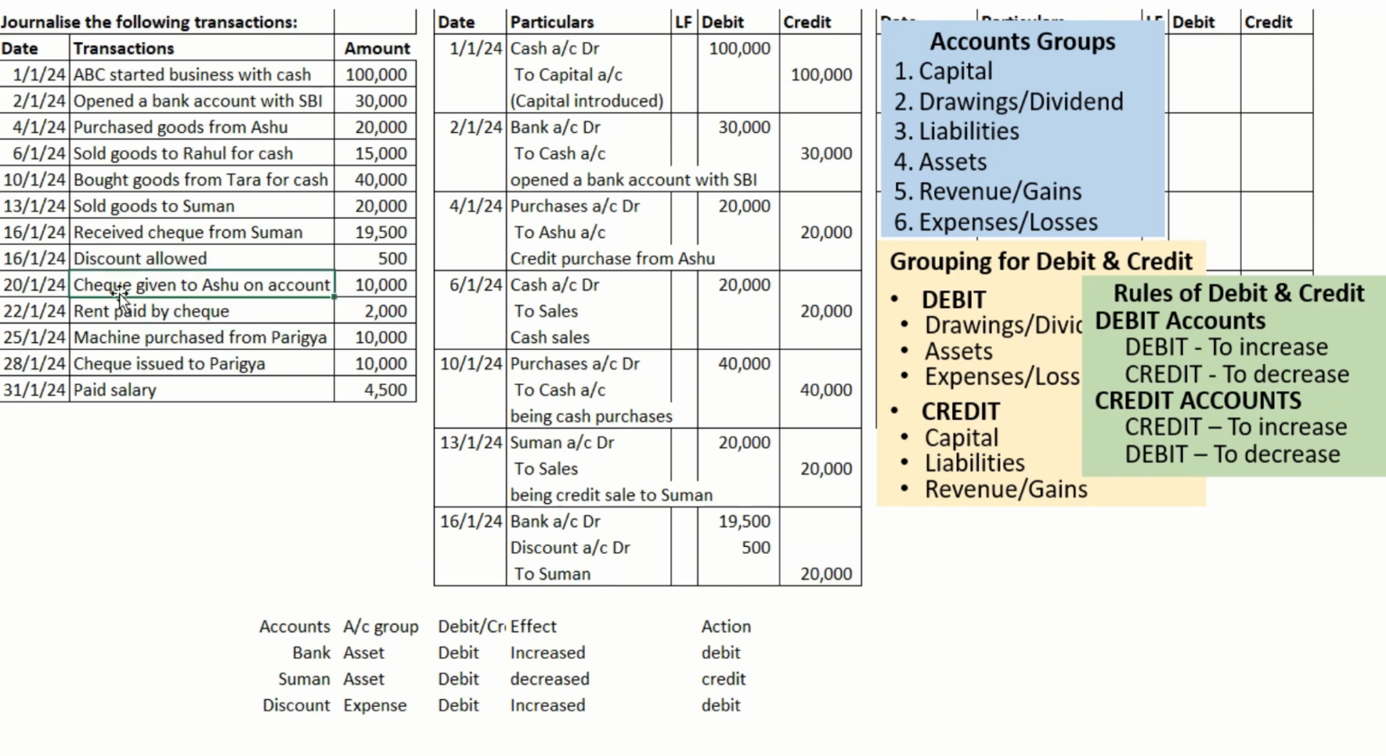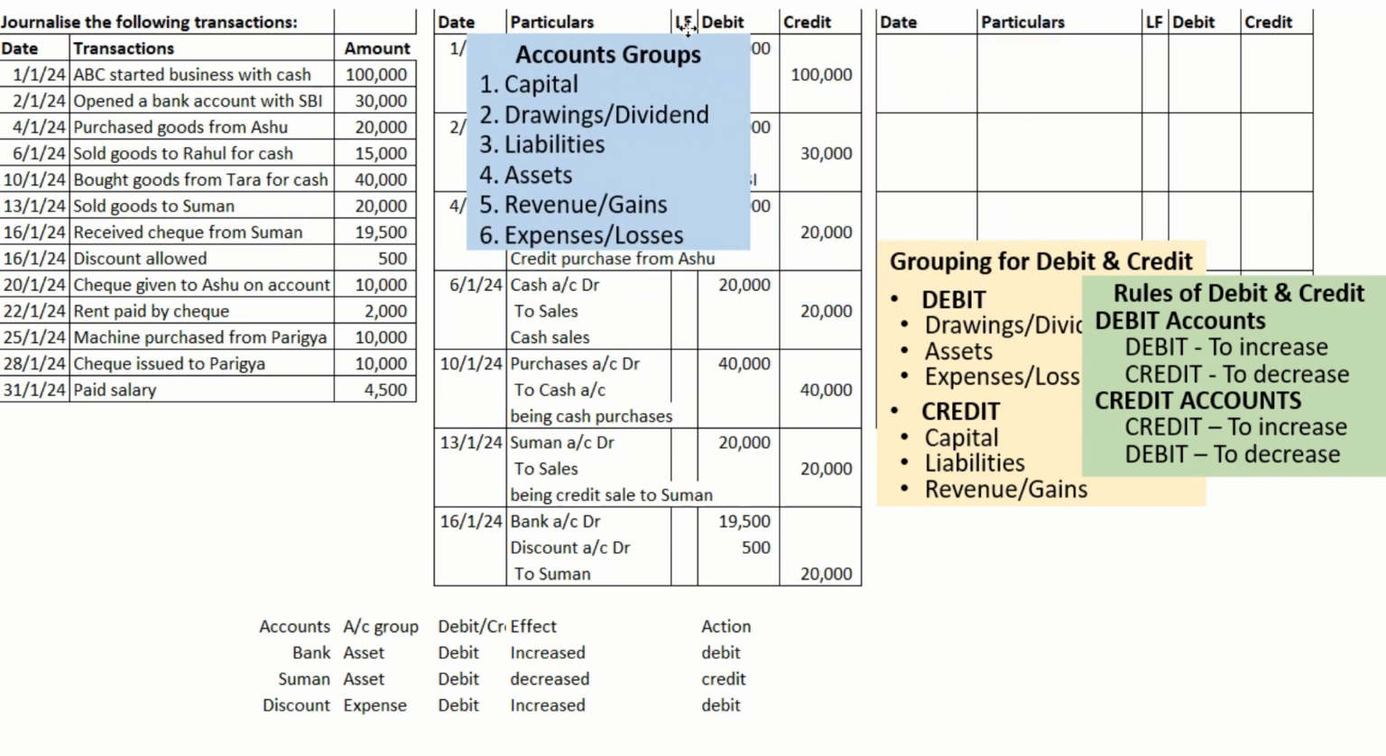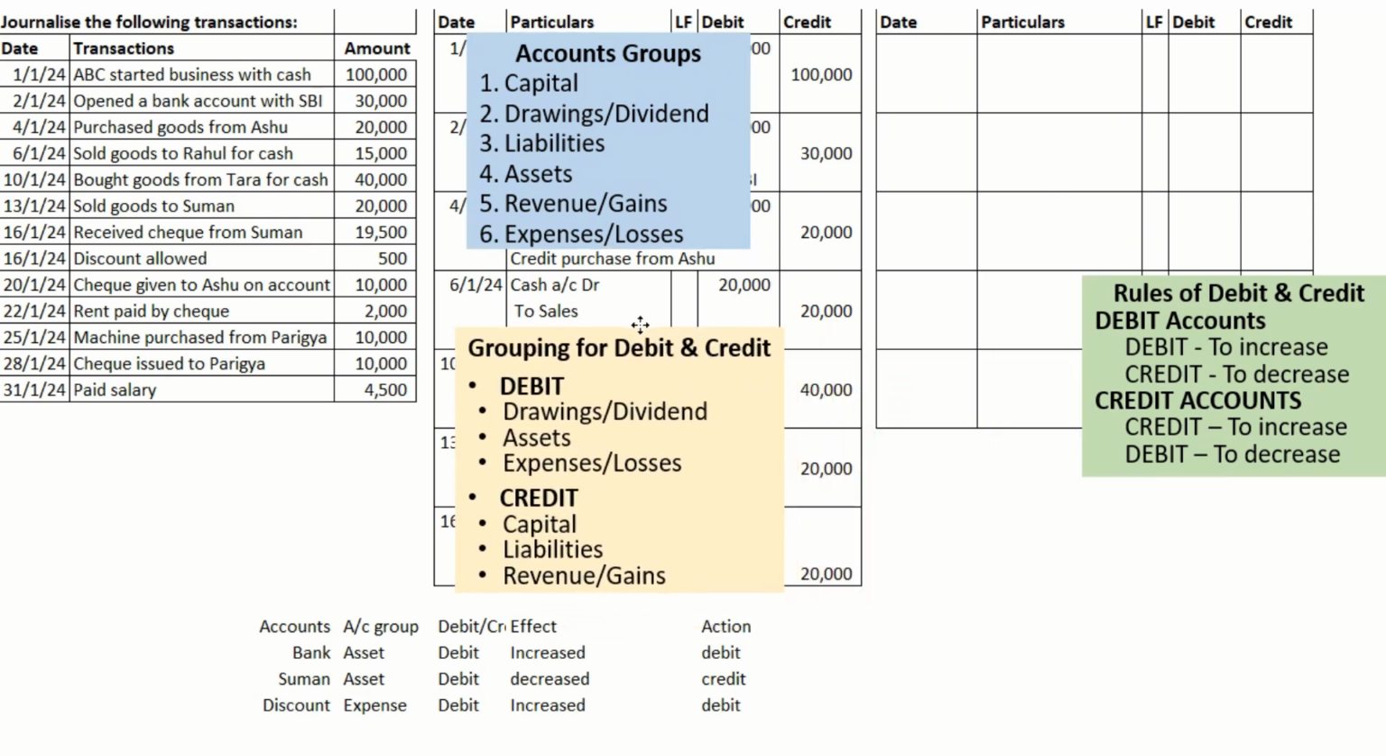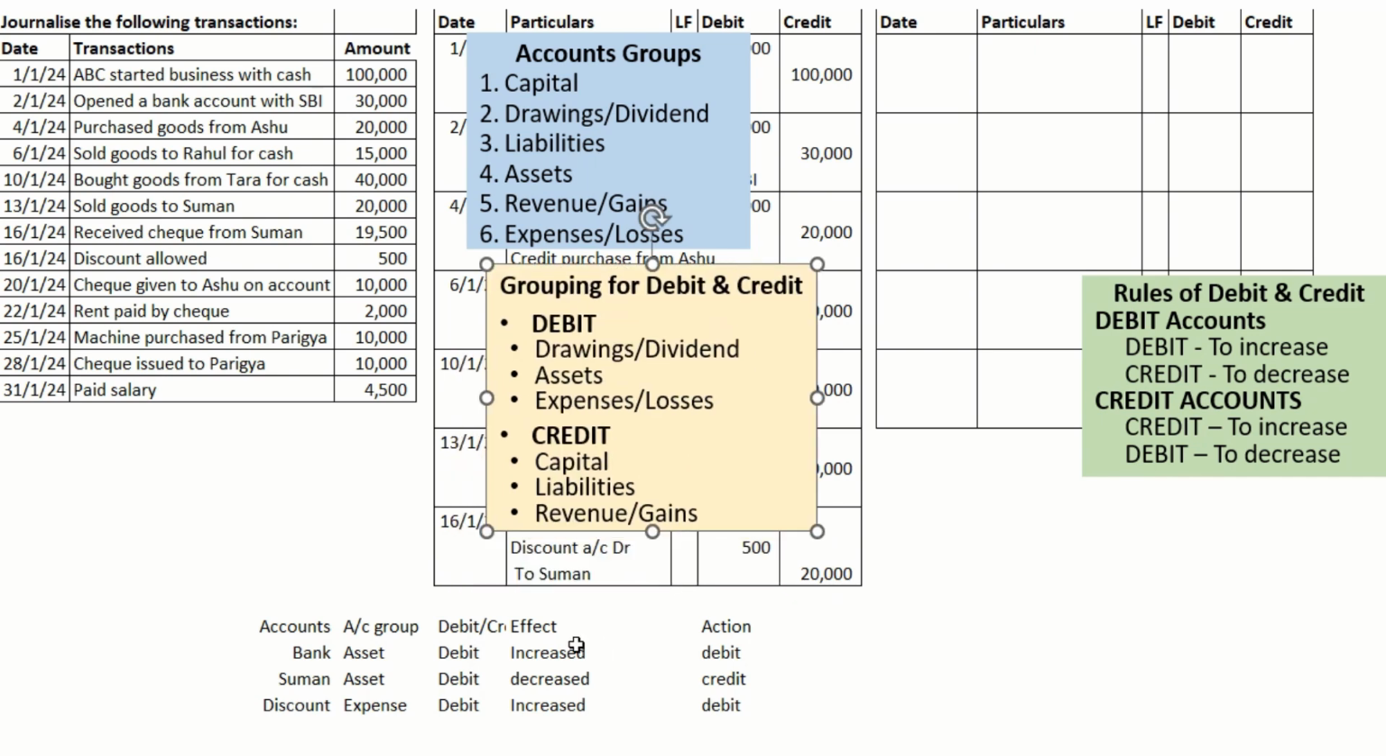Check given to Ashu on account. Why? Because we purchased for 20,000 and the check is for 10,000 only. No issue, the balance we will be paying later. Anyway, we forgot to write the narration: check received and discount allowed.